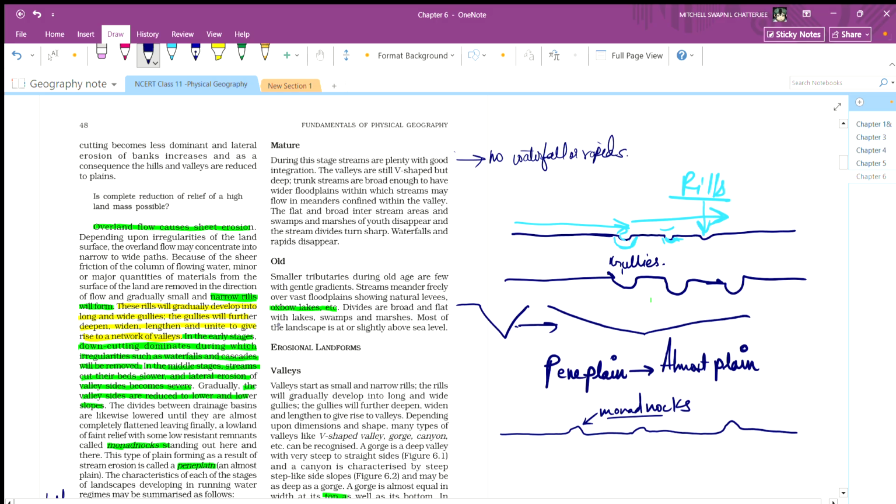Divides are broad and flat with lakes, swamps, and marsh, and most of the landscape is slightly above sea level.